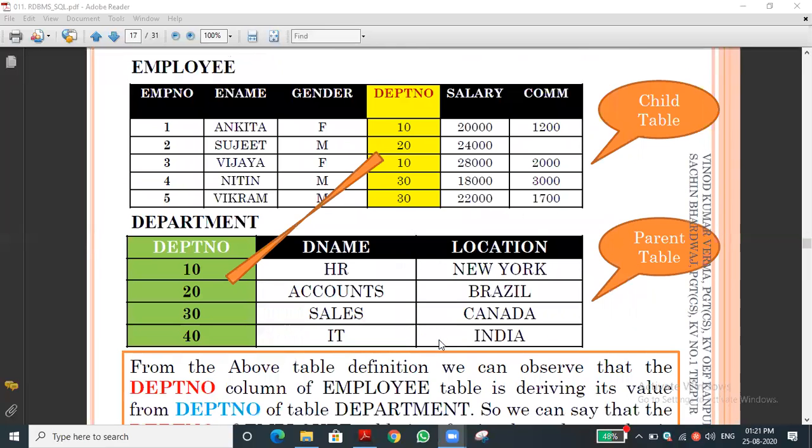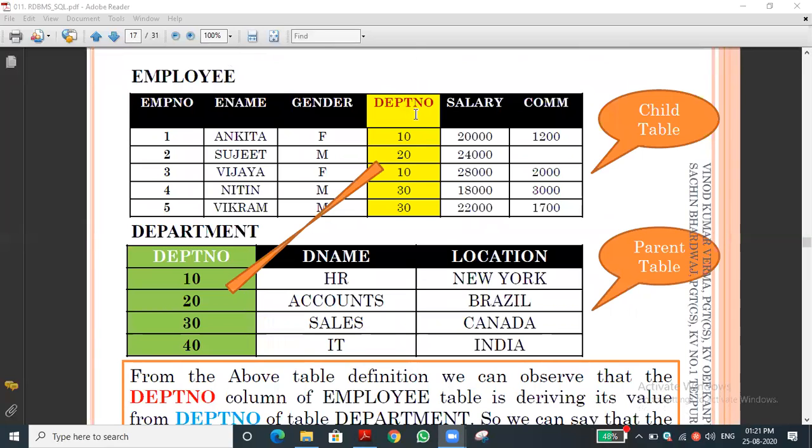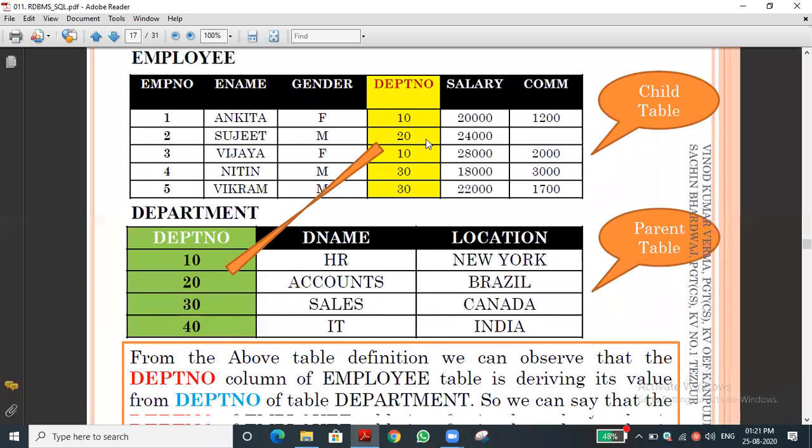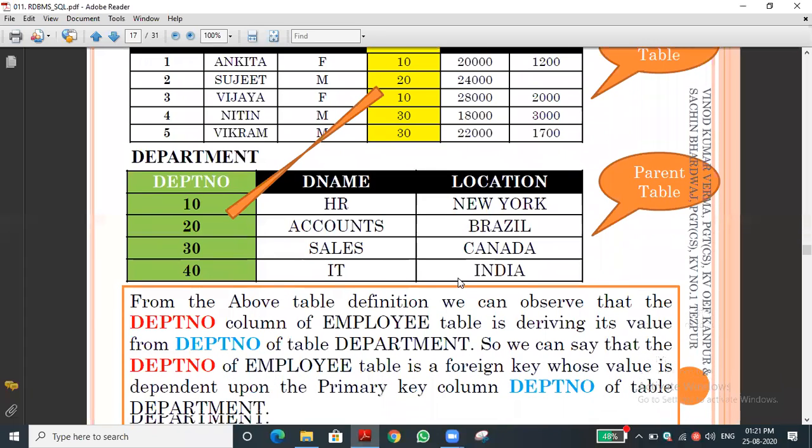You can see, for example, they give an example. This is one table. This attribute will be one among the columns in the child table. That is the concept. Here it is not a proper example. I am also saying this should not be valid for a primary key. Department number will not be a primary key. Here you can see two 10s are repeated, two 30s are repeated. Data should be unique, no? That is the basic eligibility for a primary key. That is why they gave it for example purposes. It is not the actual one. That is what they gave in the explanation also.